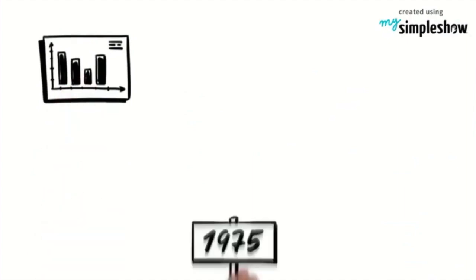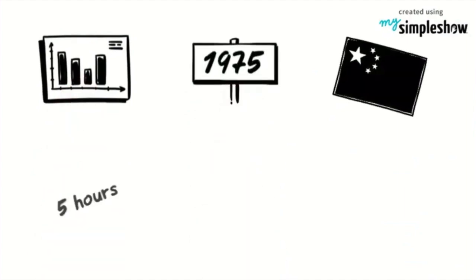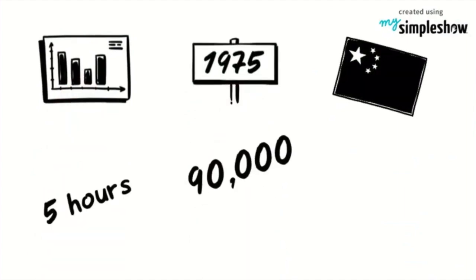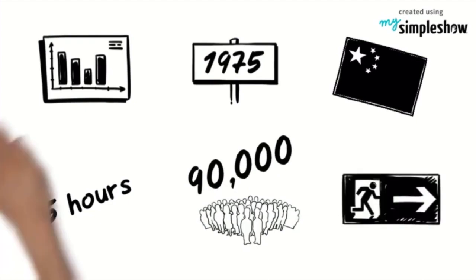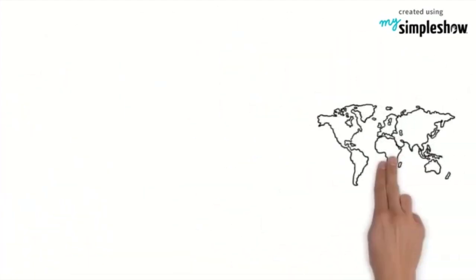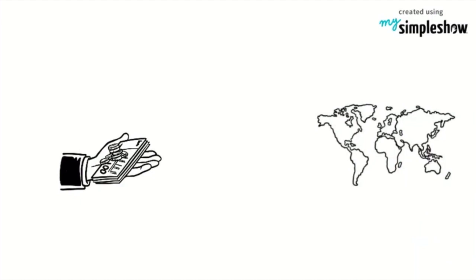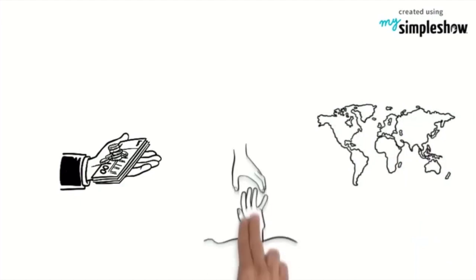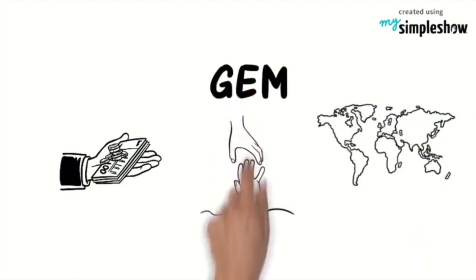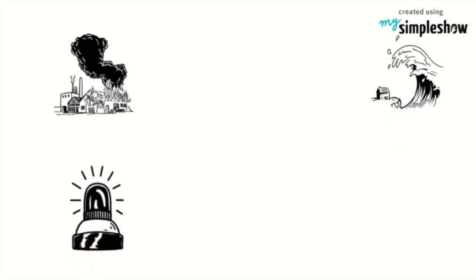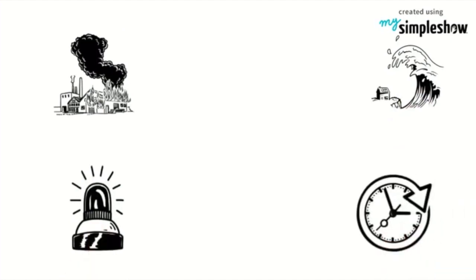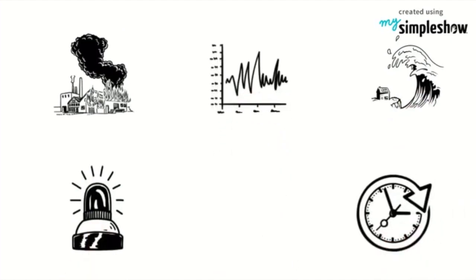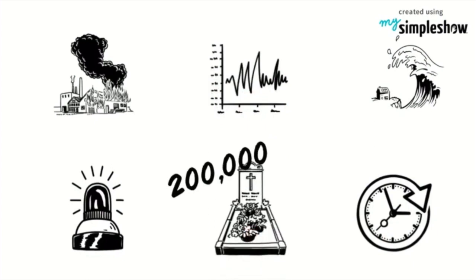This allowed for the successful prediction of the 1975 Haixing earthquake in China, 5 hours before the event, allowing for 90,000 people to evacuate. However, yet again, LEDCs are unable to invest in these types of schemes and therefore rely solely upon non-profit organisations such as GEM. This lack of prediction caused a disaster in the 2004 Indian Ocean tsunami, where no alert system existed, despite warnings that the area was vulnerable to seismic activity. This resulted in the death of 200,000 people.